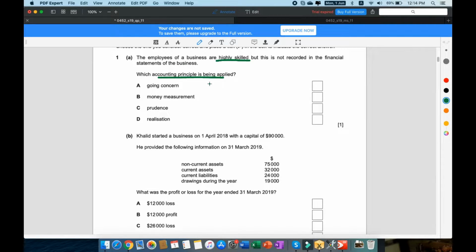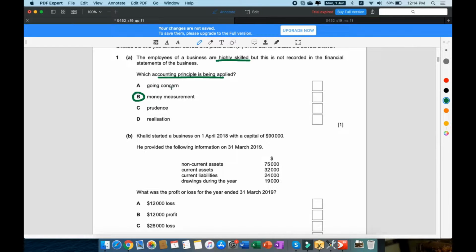Alright, so right off the bat, you should be able to tell that skills are not something that you can physically value in terms of money. So this most probably has to do with the money measurement concept. Even if you're not familiar with the concept, you should be able to tell that it has something to do with money measurement, because you can't measure skills with money, right? So that is going to be the answer.